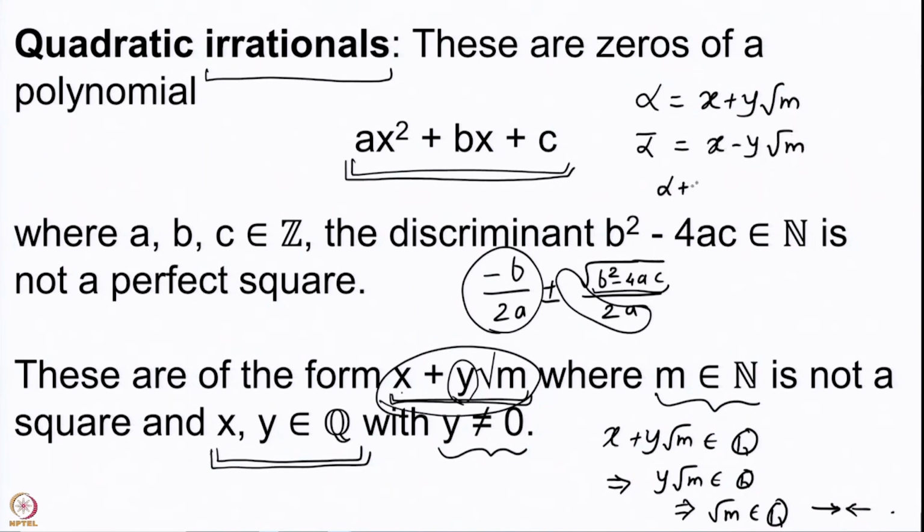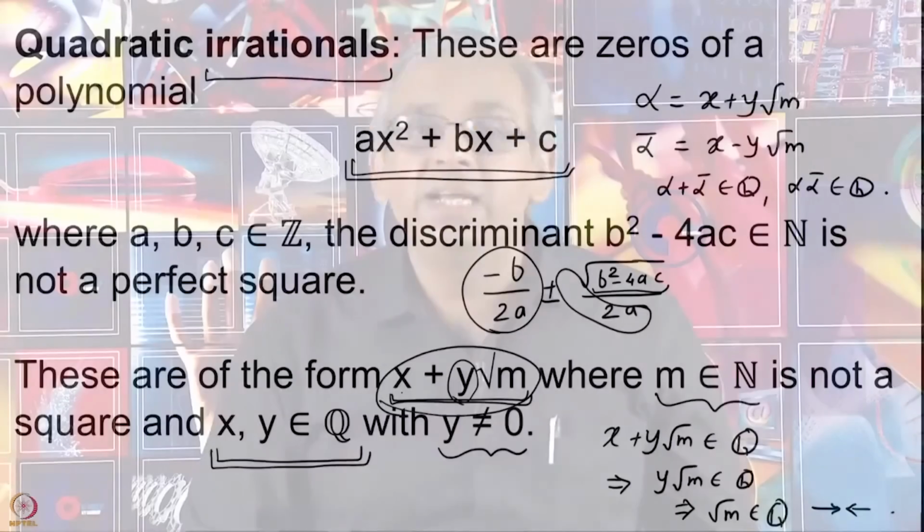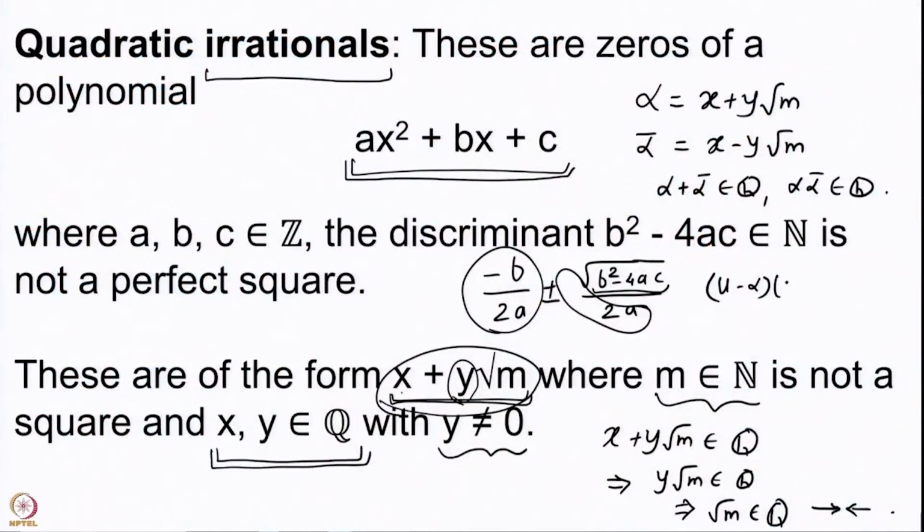Then you notice that alpha plus alpha bar is rational, alpha times alpha bar is also rational, and using this you easily get a quadratic equation satisfied by alpha as well as alpha bar. In fact, u minus alpha into u minus alpha bar equal to 0 gives a quadratic equation whose coefficients are rational numbers, and then you clear out the denominators to get the coefficients to be integers. So, these are the quadratic irrationals.